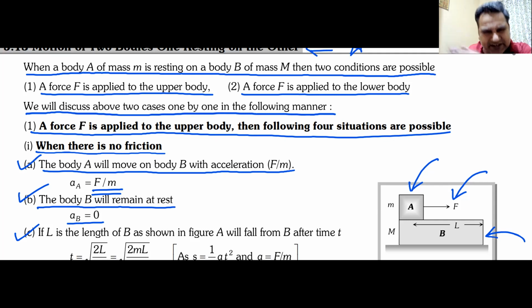What is the maximum acceleration possible? Mu s into G. If the applied force becomes more than mu s into capital M plus small m into G, they have to move separately. And we have found out the acceleration. Please remember these 6 cases. 3 cases for case number 1, 3 cases for case number 2.